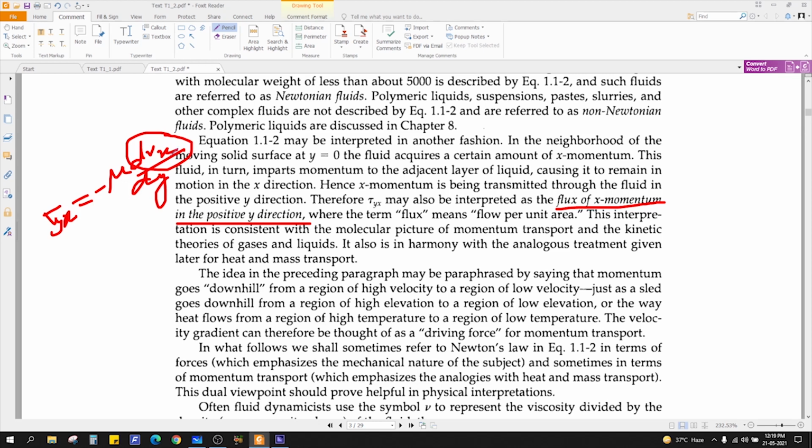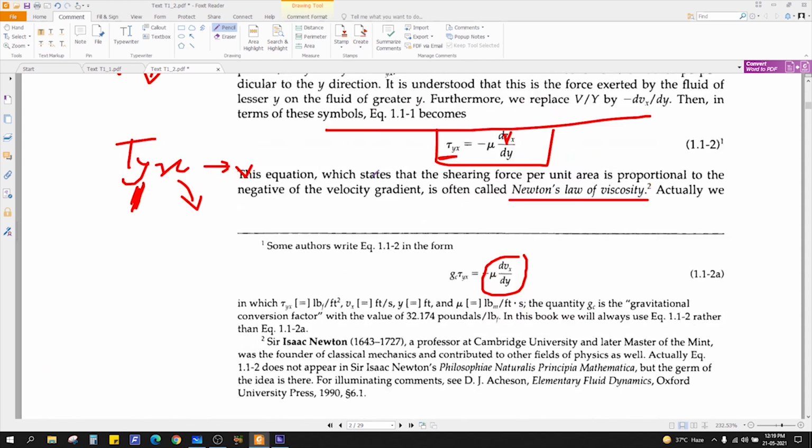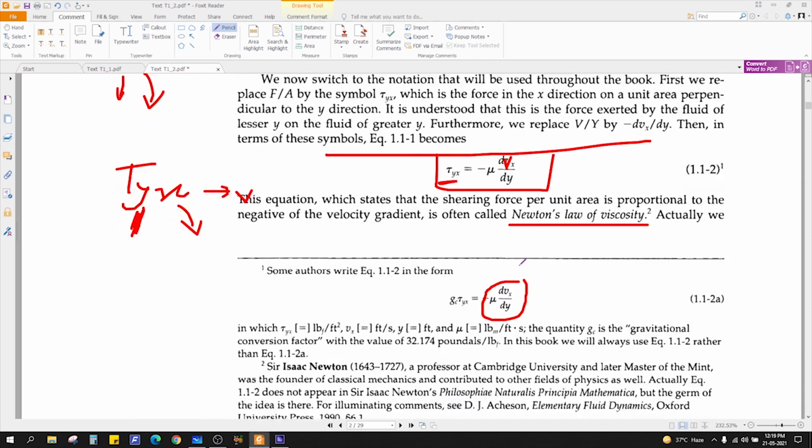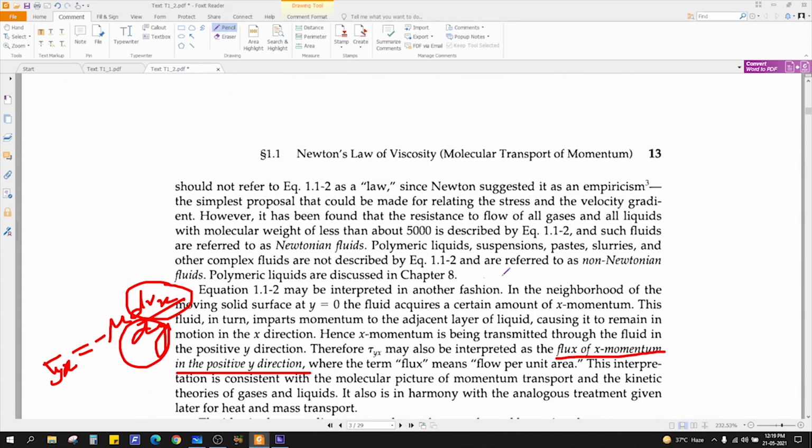That means this is nothing but momentum: flux of x momentum in the y direction. Because the fluid is flowing in this direction, but the momentum is getting transferred in this direction, perpendicular.